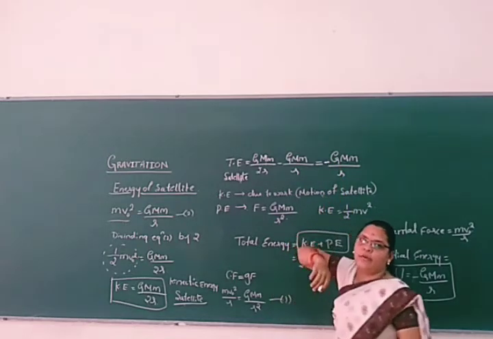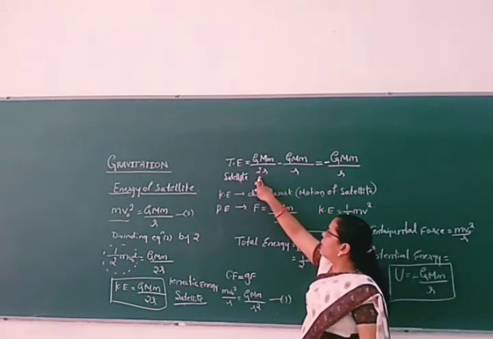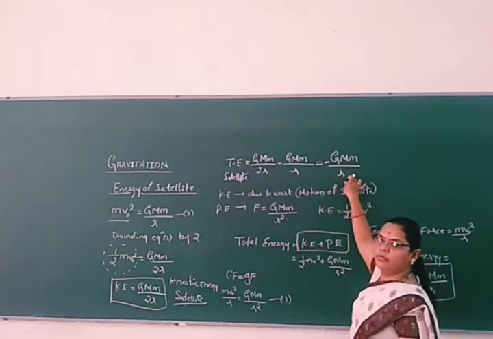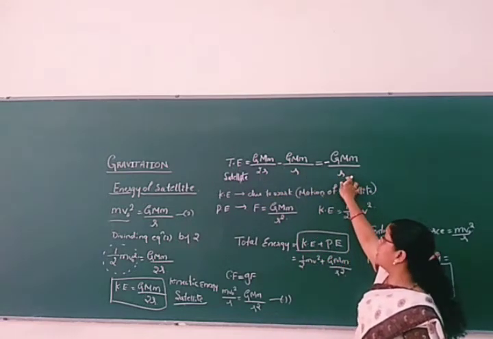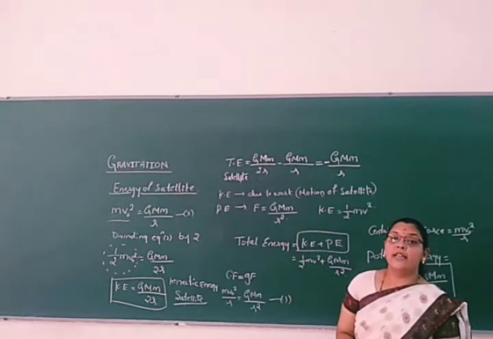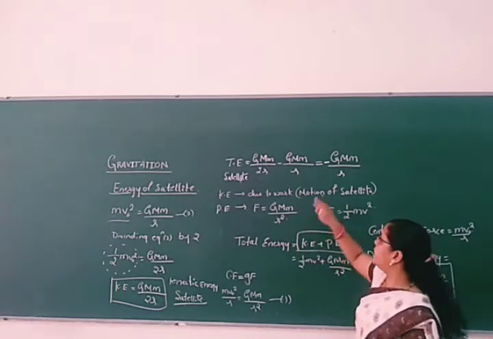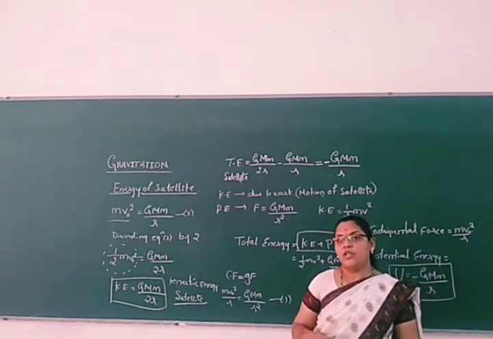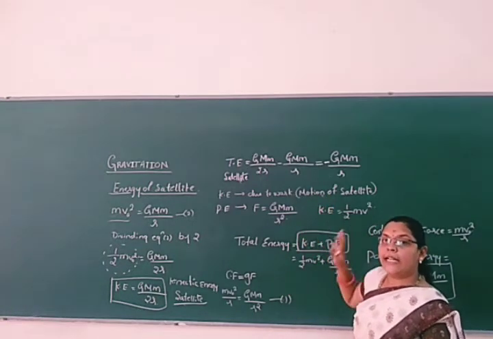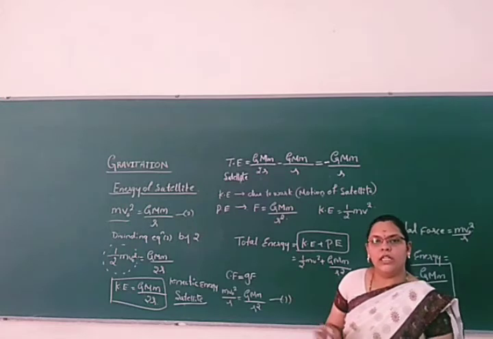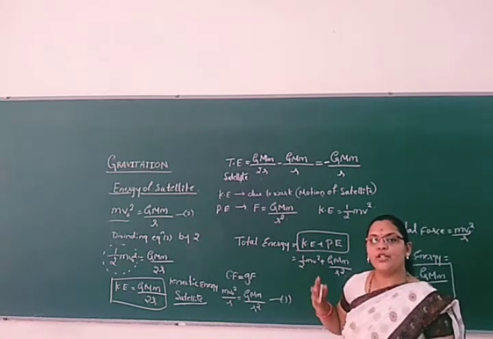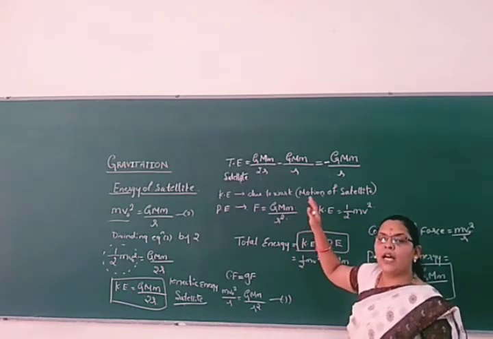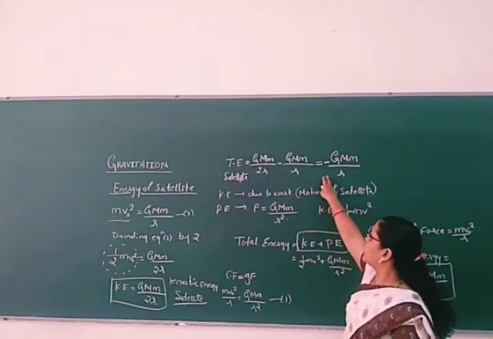Don't apply your mathematics from here, where bigger minus smaller is positive. In physics, the negative sign has a very important role. Why is it a negative sign? Gravitational force is an attractive force in nature. So the negative sign indicates here that the satellite is always bound to the earth. It means the gravitational force is acting on the satellite by the earth. That's why the negative sign comes here.